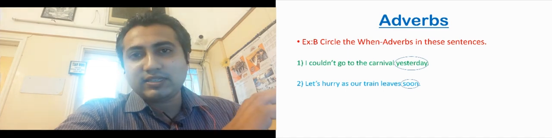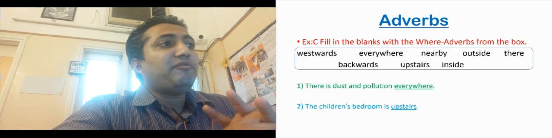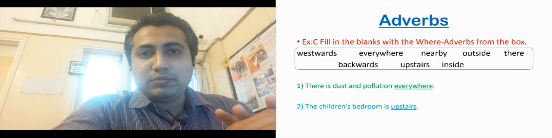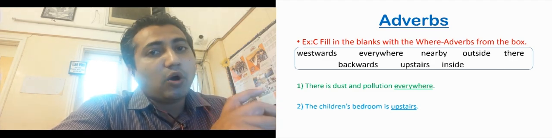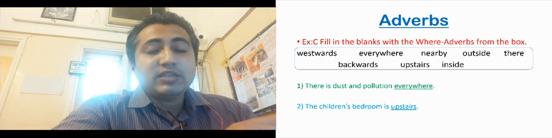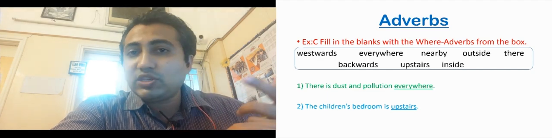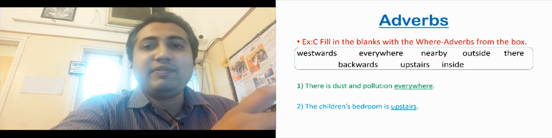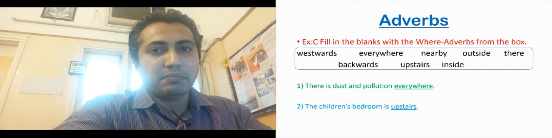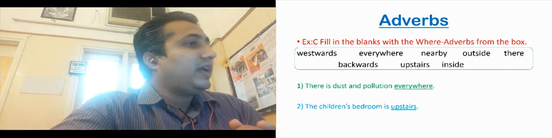Let us go to the third exercise, exercise C. Fill in the blanks with the where adverbs from the box. अब इसमें है where adverbs. पहला वाला how adverb, we are asking question how. Second वाला when adverbs, we are asking question when. यहाँ पे we have to ask the question where and we have to choose the correct answer and fill in the blanks. 2 have been done.